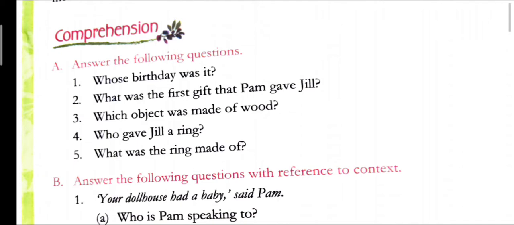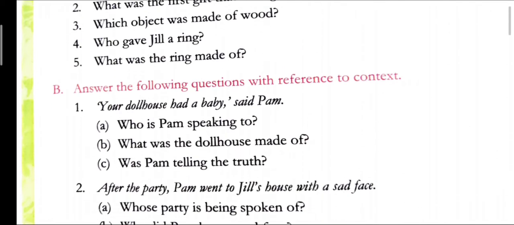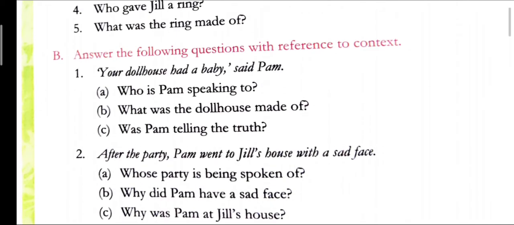Who gave Jill a ring? Her grandmother gave Jill a ring. What was the ring made of? The ring was made of metal. Metal means a hard and shiny material. Okay. Now next, answer the following questions with reference to context.